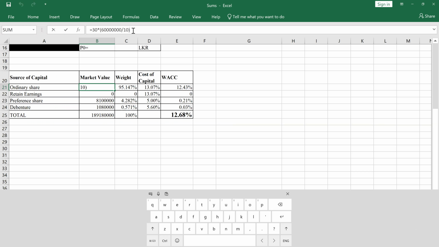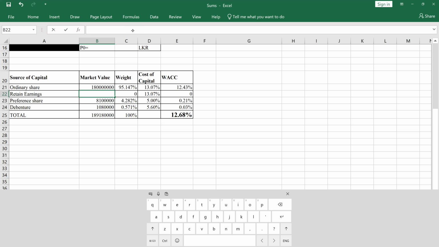Book value has been given, 60 million in the sum. Then the cost per share is 10 rupees. Then we can calculate the number of ordinary shares, as I discussed before. Then it can be multiplied by the per share market value, 30 rupees.